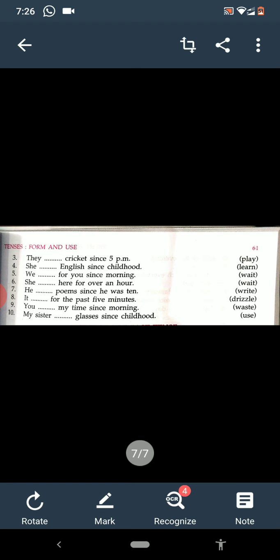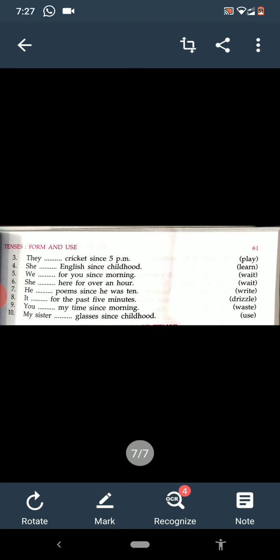Then in present continuous, subject plus is, am, are plus V1 plus ing plus object. V1 plus ing is called the present participle form of the verb.